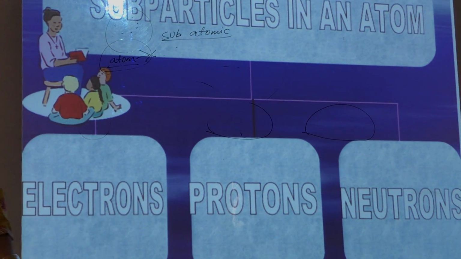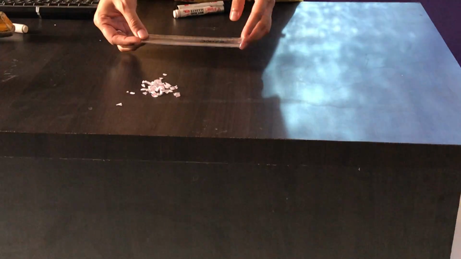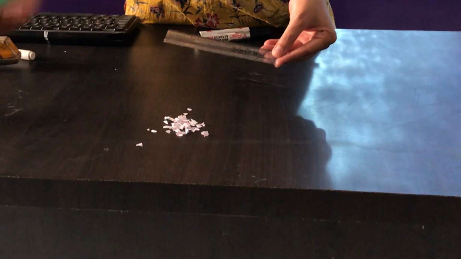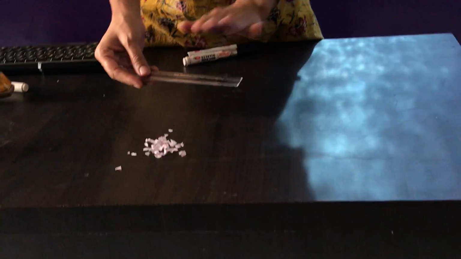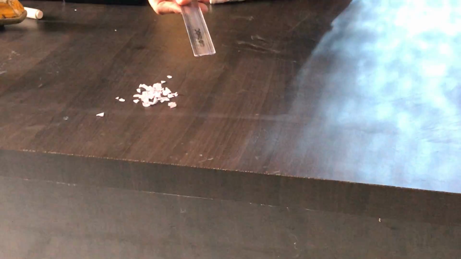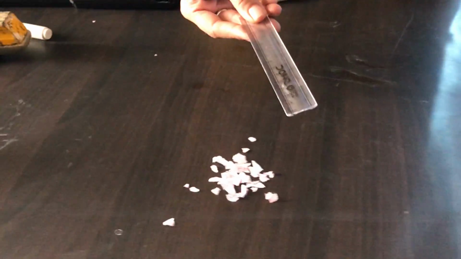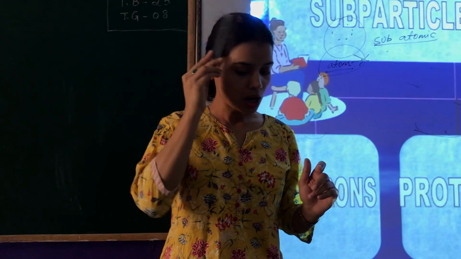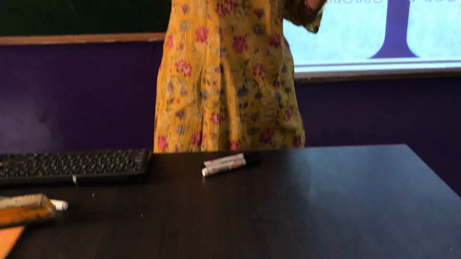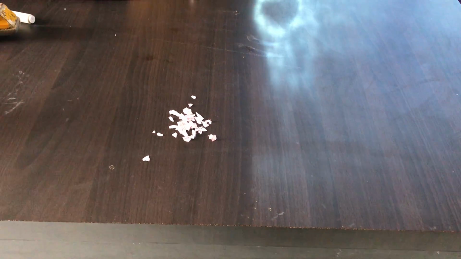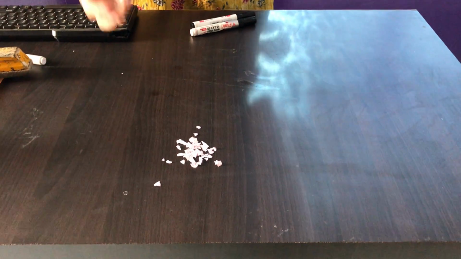As you can see here, children, I have a scale. You can do this experiment at your home. You can use a comb also. Take the scale and rub it on your head, so that it gets some charge. This is a very simple and very interesting activity. Now bring it near the paper pieces.